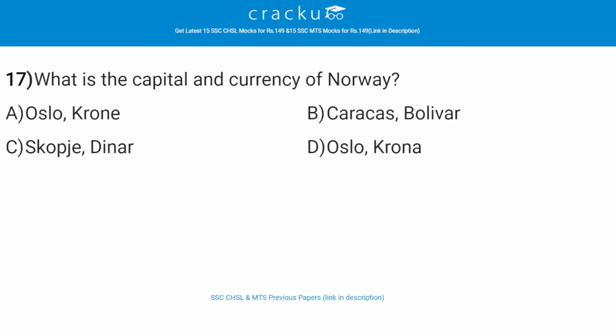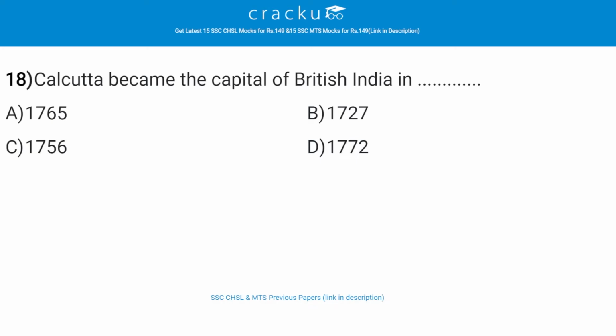What is the capital and currency of Norway? The correct answer is A, that is Oslo, Krone. So Oslo is the capital of Norway and krone is the currency of Norway. Calcutta became the capital of British India in dash. The correct answer is D, that is 1772.